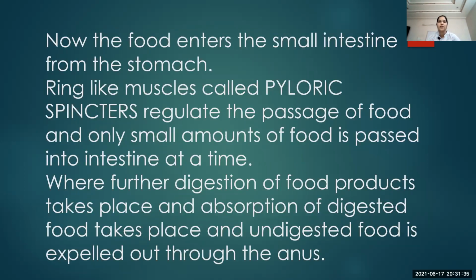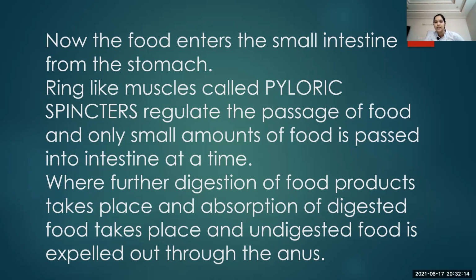Now the food enters the small intestine from the stomach. Ring-like small muscles around the intestine are called pyloric sphincters. These regulate the flow of food material, helping the slow release of food from the stomach into the small intestine, and from the small intestine to the large intestine.